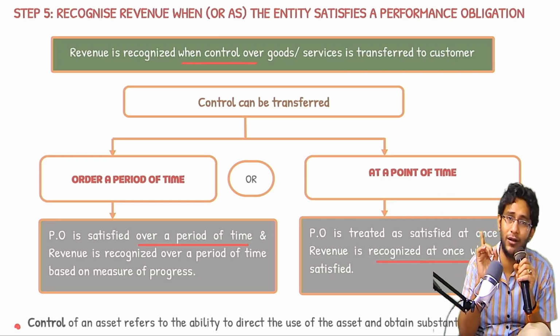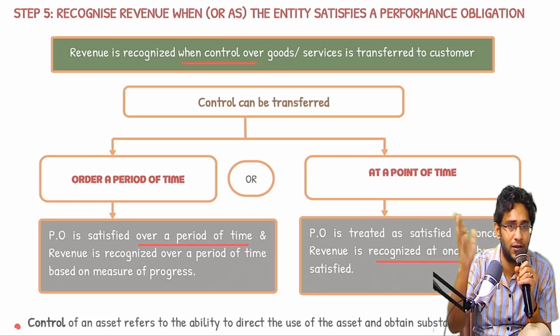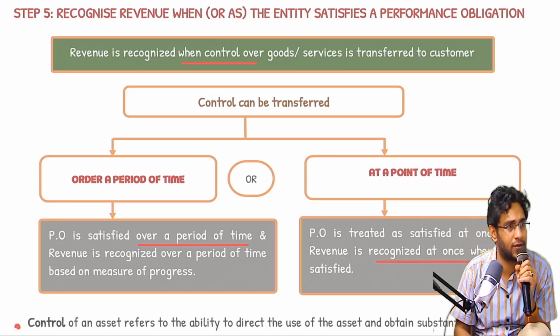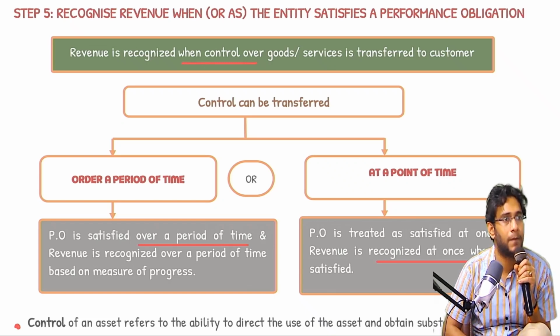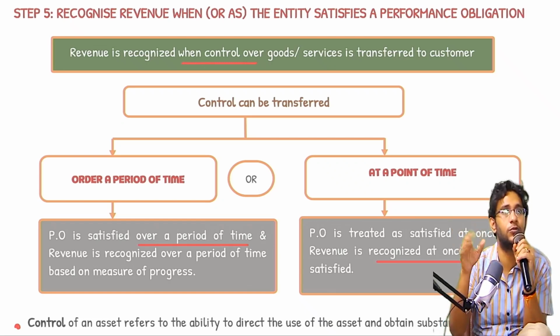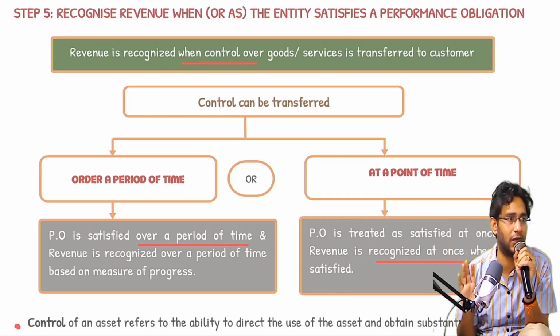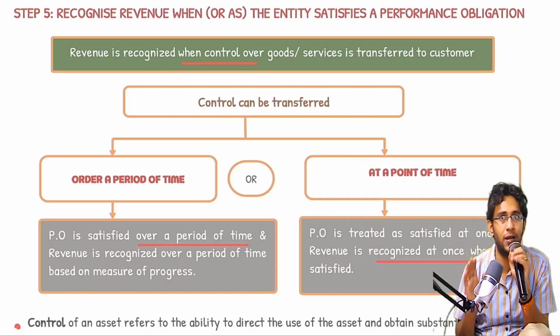I told you that a building I will give to you after 3 years. Control is getting transferred after 3 years. Revenue also will be recognized after 3 years. Where is degree of completion? So you should never think that if it is construction business, we should apply degree of completion. That's why it is removed.